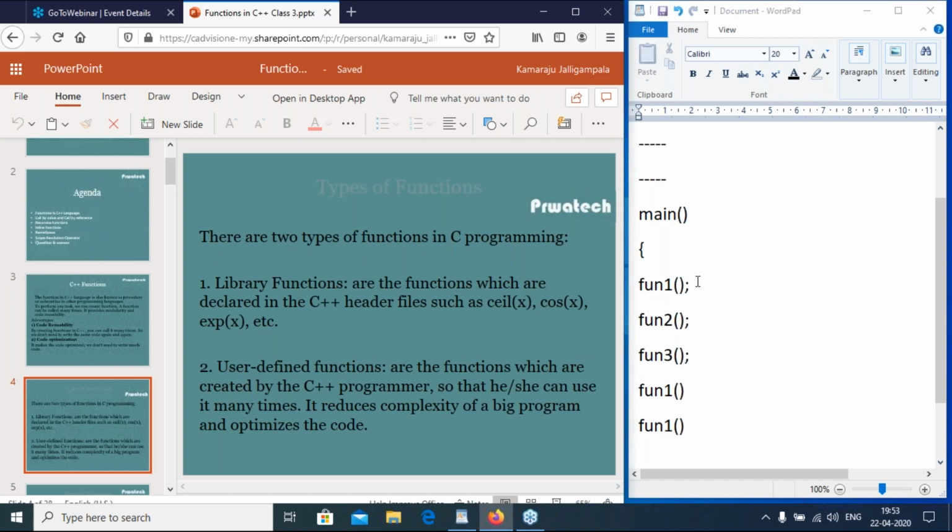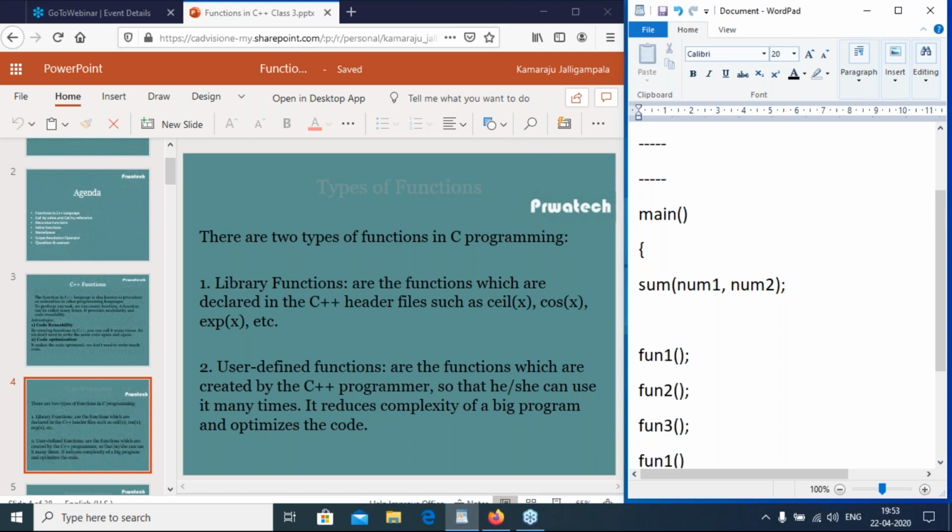There are two types of functions in C++. One is library functions and second is user defined functions. Suppose this is function 1, function 2, function 3, function 4, like this. These are user defined functions. Suppose sum of two numbers: sum(num1, num2) is a user defined function.